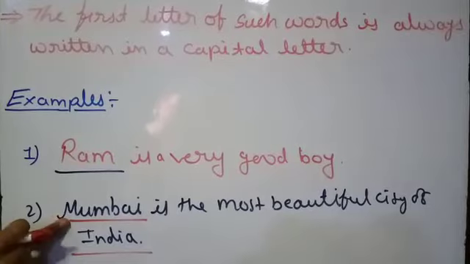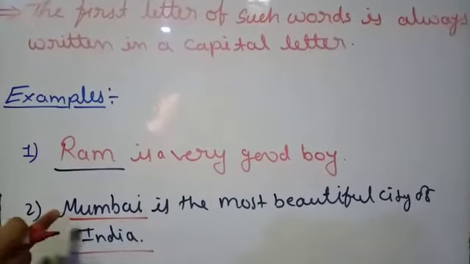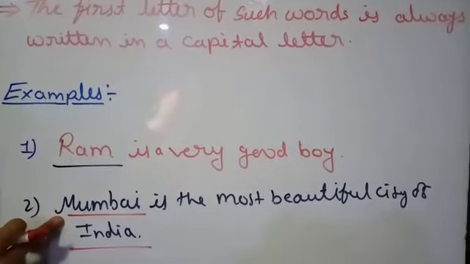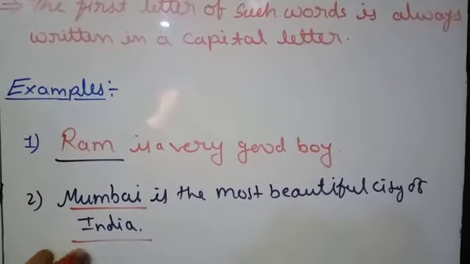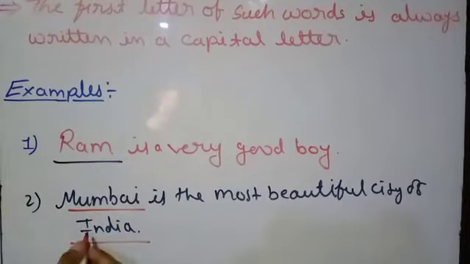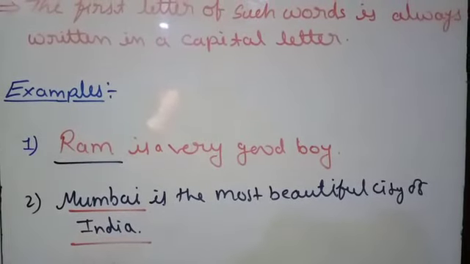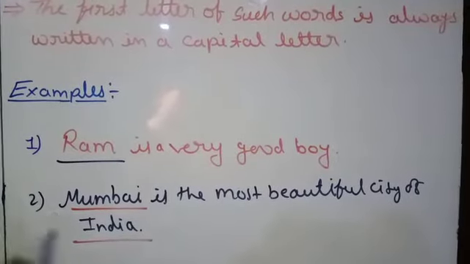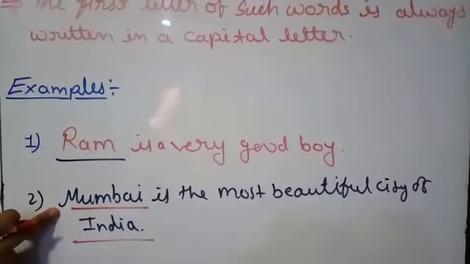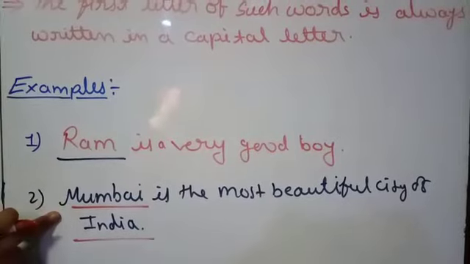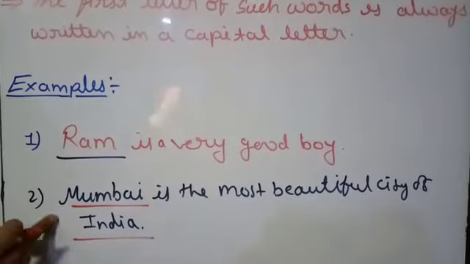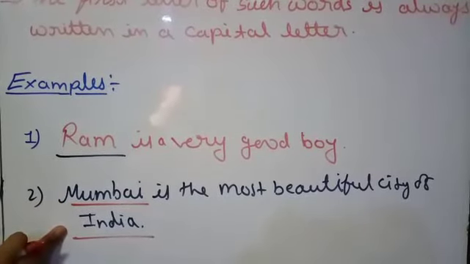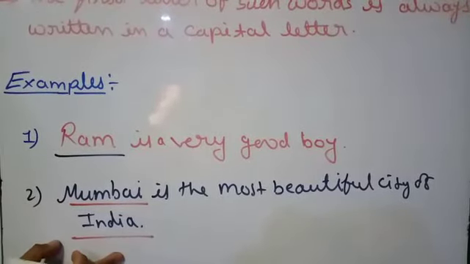The name of that city is Mumbai, and it is located in the country India. There is only one country in the world with the name India, and the city is Mumbai. So these two are specific names of places, which is called the proper noun.